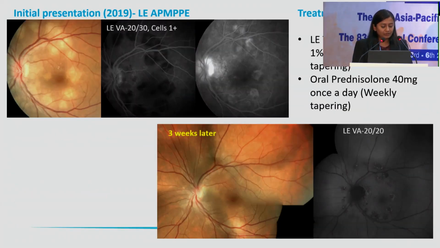So I would like to discuss one case. It is a 48-year-old female patient who presented to us in 2014 with an initial presentation which looked like AMPPE. We treated her with topical and oral steroids alone. Three weeks later, her vision had improved, and you can see that the lesions have resolved.